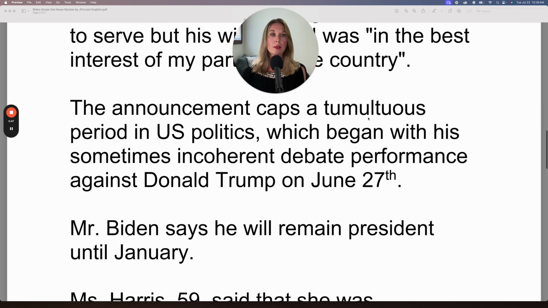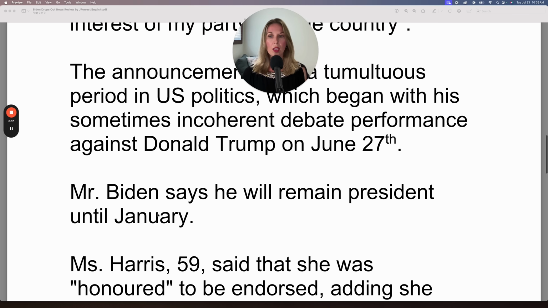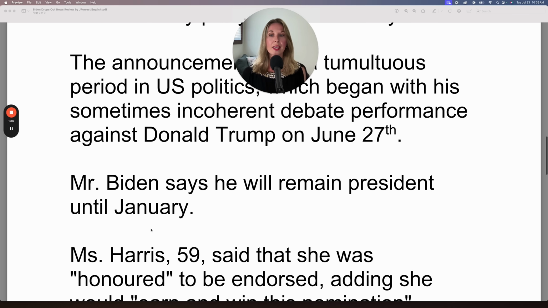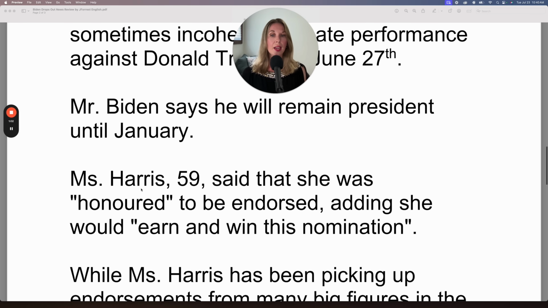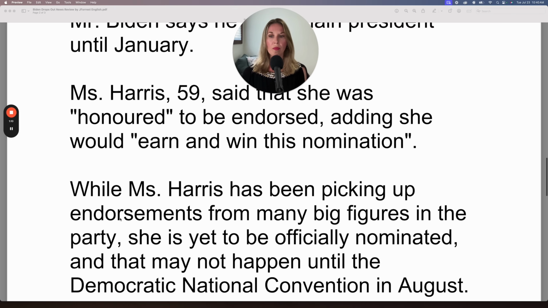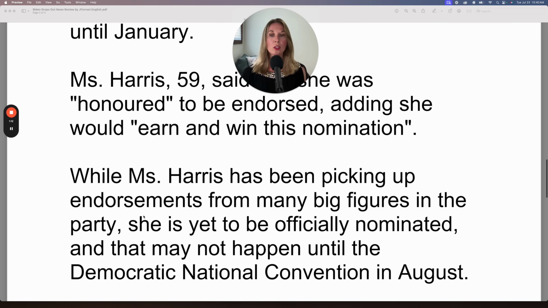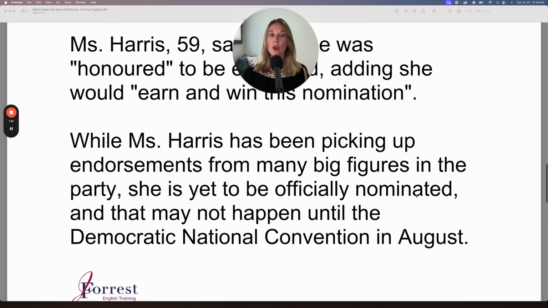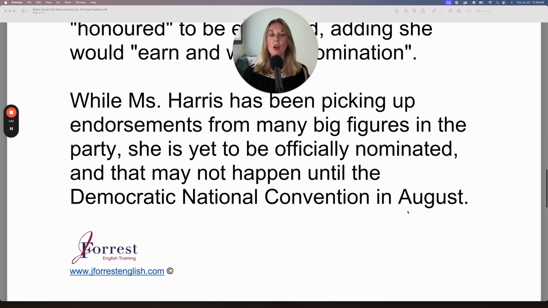The announcement caps a tumultuous period in U.S. politics, which began with his sometimes incoherent debate performance against Donald Trump on June 27th. Mr. Biden says he will remain president until January. Ms. Harris, 59, said that she was honored to be endorsed, adding she would earn and win this nomination. While Ms. Harris has been picking up endorsements from many big figures in the party, she is yet to be officially nominated, and that may not happen until the Democratic National Convention in August.